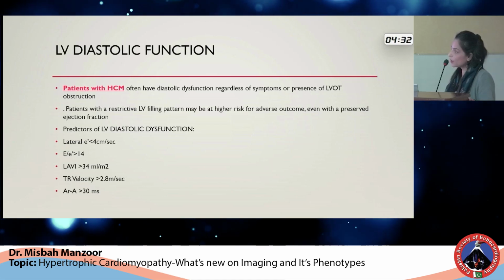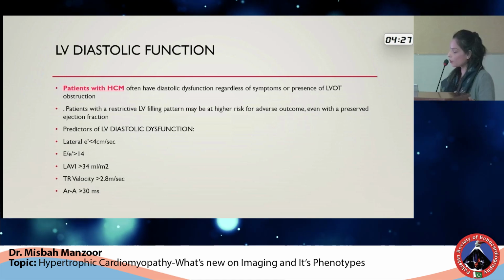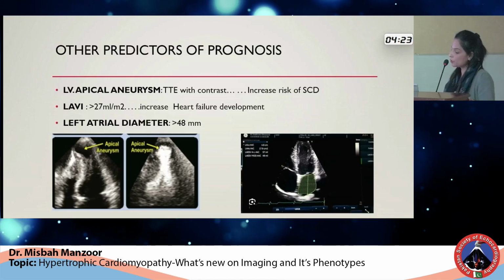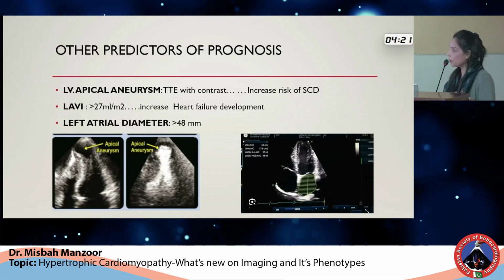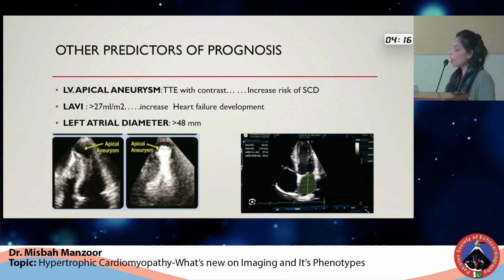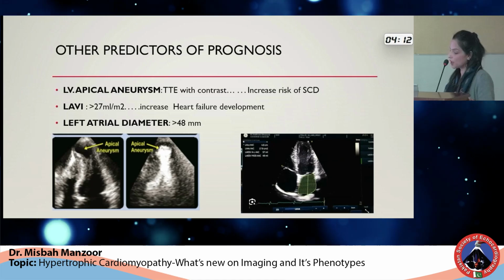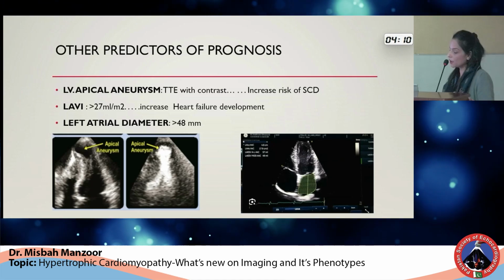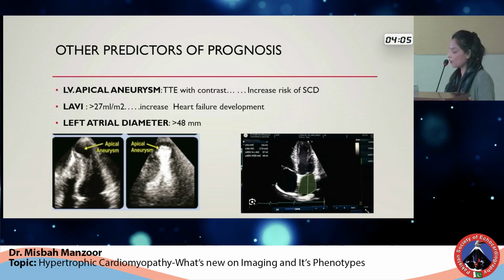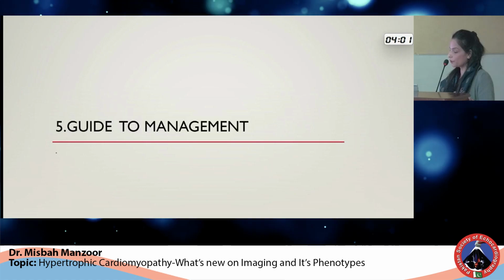So these are the various predictors that are used for measuring the LV diastolic dysfunction, and they're almost similar to as were discussed earlier. Other predictors of poor prognosis include LV apical aneurysms, and it can be best demonstrated by doing a transthoracic echo with contrast. The presence of apical aneurysm causes an increased risk of sudden cardiac death. Left atrial volume index more than 27 ml per meter square causes an increased risk of heart failure development. And so is the left atrial diameter indices.